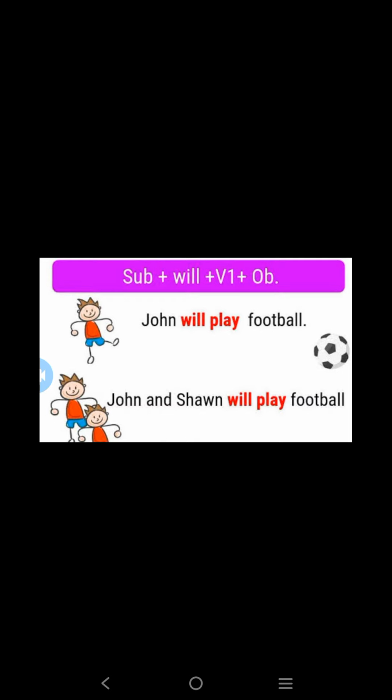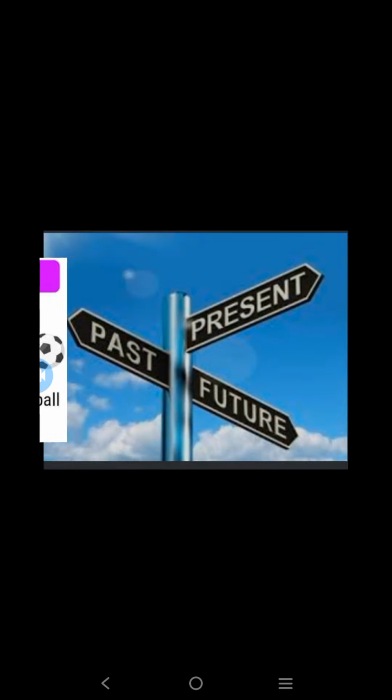Okay, so now we can see the further classification of this three types. Okay, so we have seen that tense is classified into three, is it? So past tense, present tense and future tense, is it? So now we can see how this past tense, present tense and future tense is classified. Okay, so this each tense is classified into four types. Okay, so present tense is classified into four types, past tense is classified into four types, and also future tense is also classified into four types.